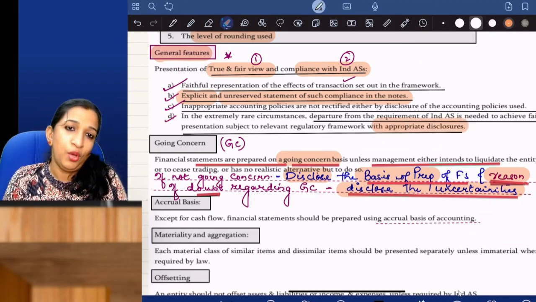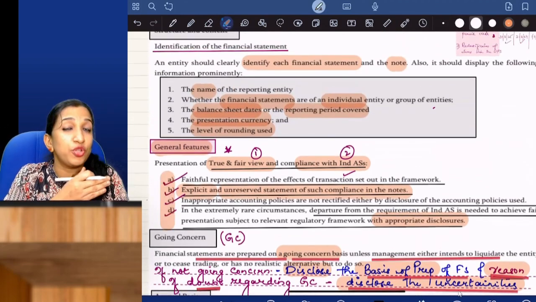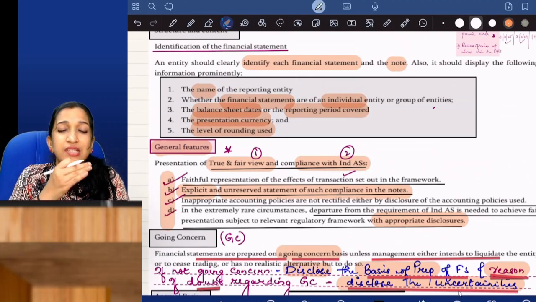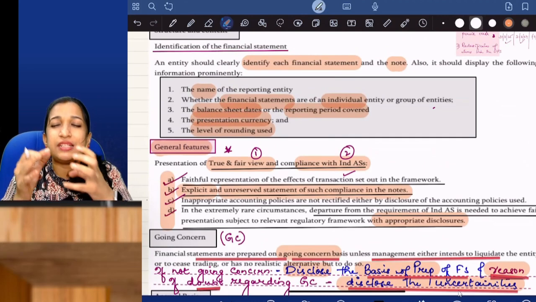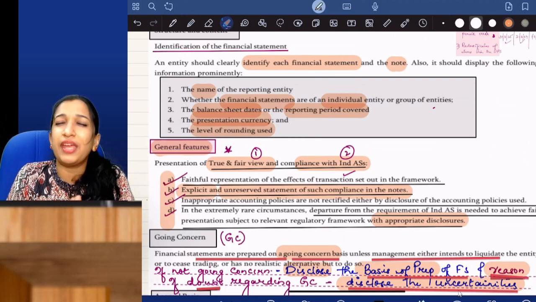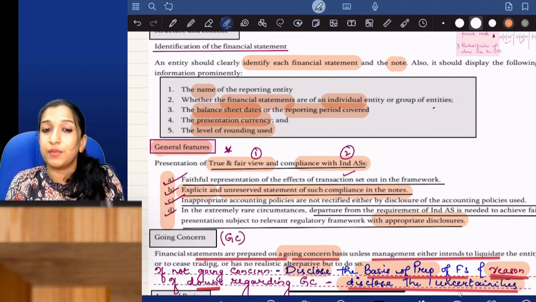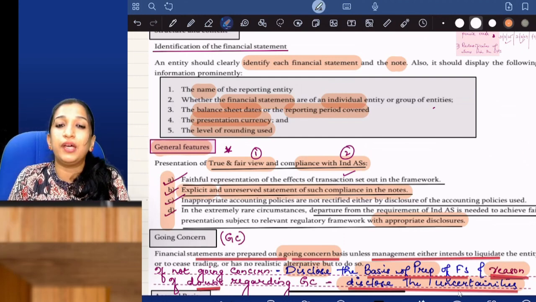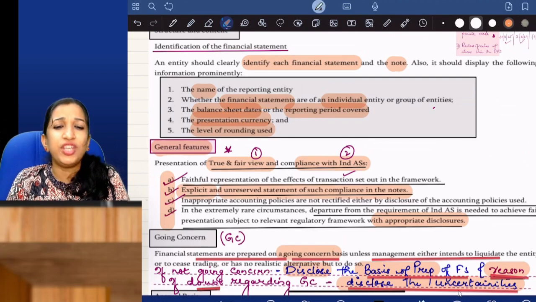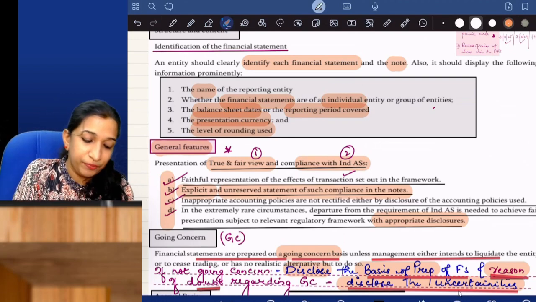Okay, just to satisfy some other statute, if I had to deviate from Ind AS, then appropriate disclosures are required. So a financial statement should faithfully represent the transactions, and should have an explicit and unreserved statement of compliance with all the Ind AS. Inappropriate accounting policies are not rectified by disclosing them. In extremely rare circumstances, if you have to deviate from Ind AS to achieve fair presentation, appropriate disclosures are to be made.